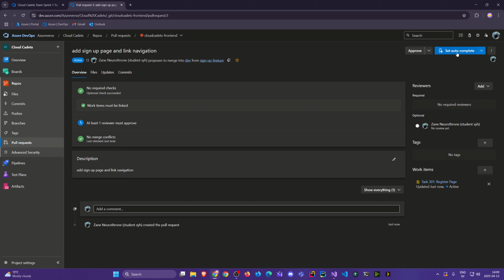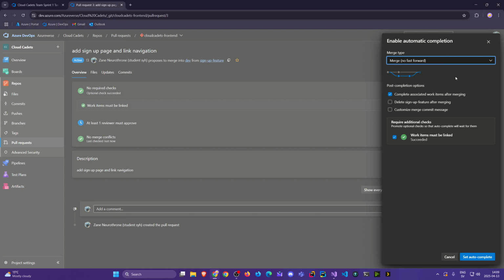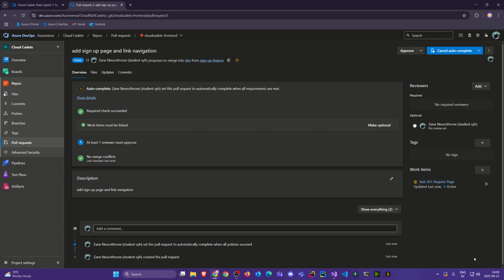But we could try that just for fun. Let's put autocomplete, and we want to delete the sign-up feature after merging. So autocomplete. All right. And here we even have that work items must be linked. We can make that optional here as well. And you see, nothing happens. But now came that